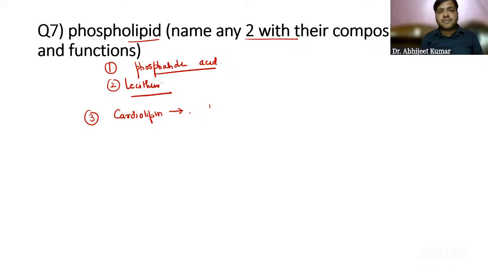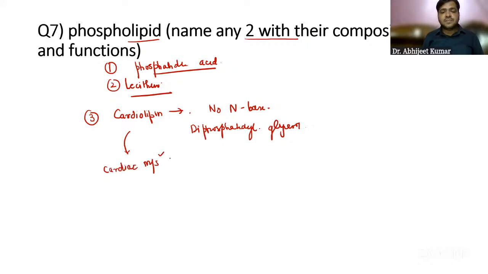It has no nitrogenous base, guys, and it is called diphosphatidylglycerol. Now, what is the importance of cardiolipin? It was first isolated from cardiac muscle, and hence it is given the name cardiolipin. Remember, guys, very, very important: it is the only antigenic phospholipid.